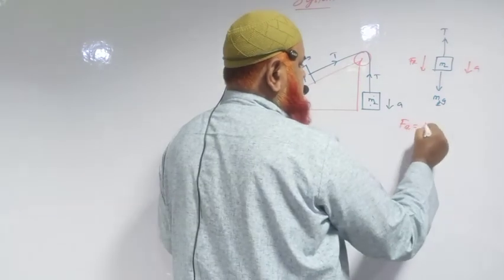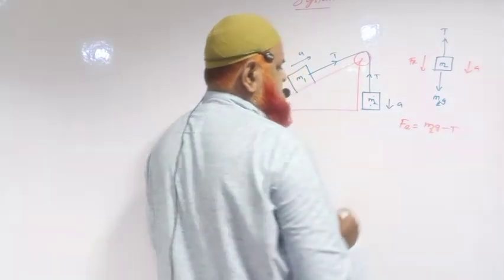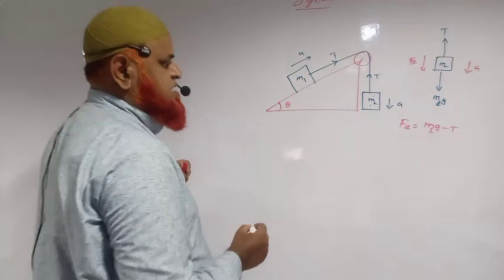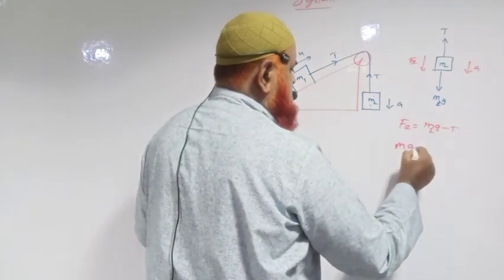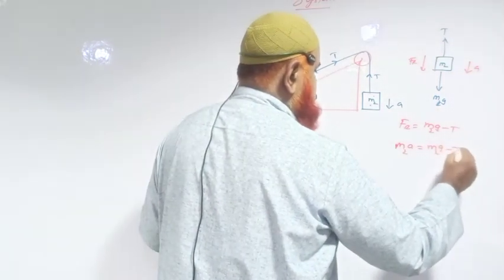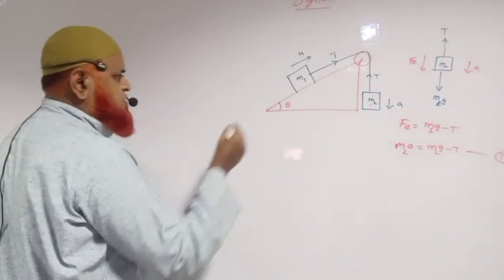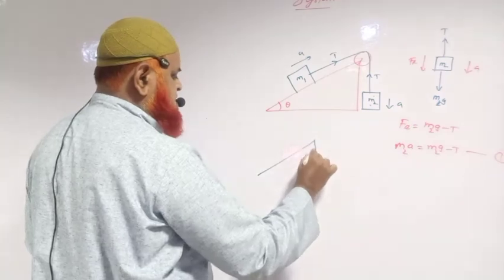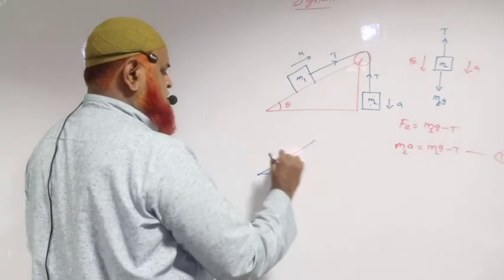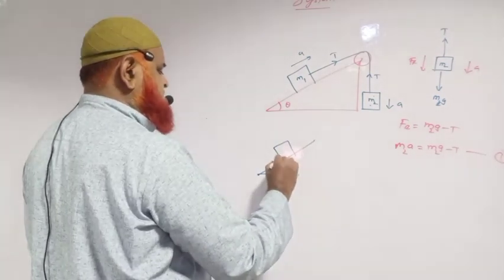So resultant force can be taken as M2G minus tension T. Is it? M2G minus tension T. This is M2 into A is equal to M2 into G minus tension T. This is equation number 1. So let us go for the free body diagram of the second block here. It is on the inclined plane like this. If I keep a block here, how many forces are acting on this block?